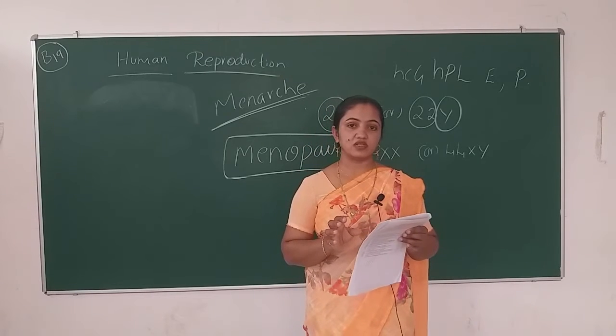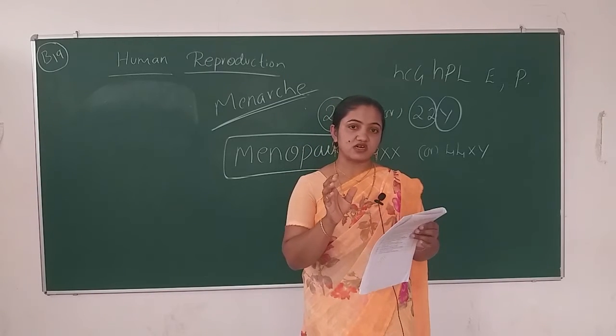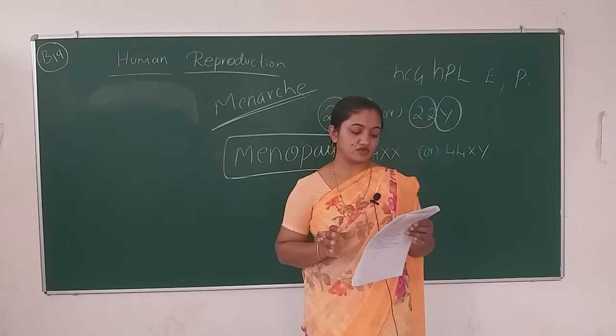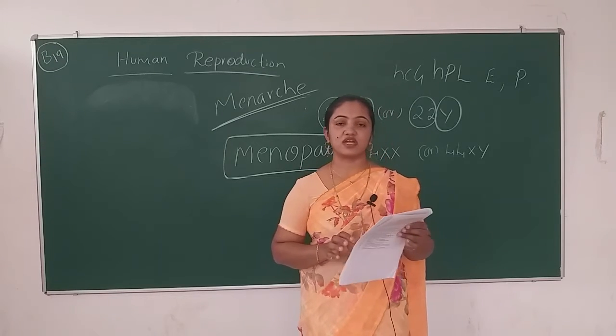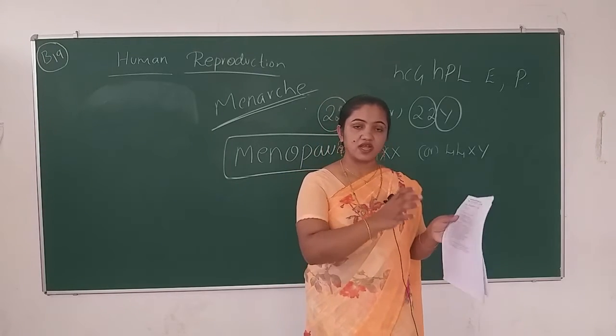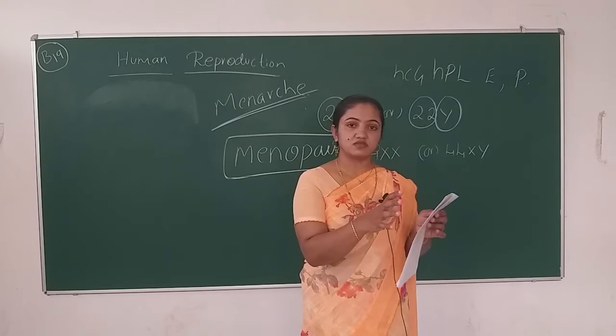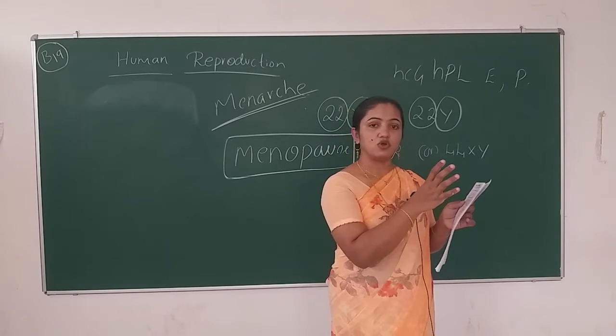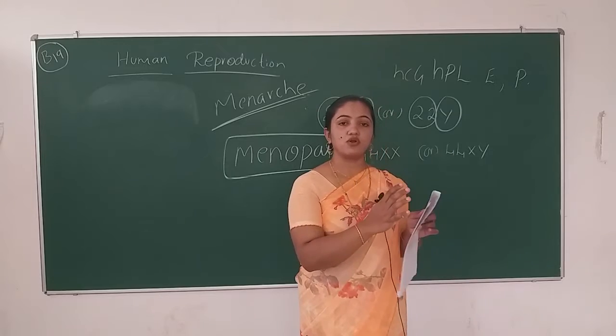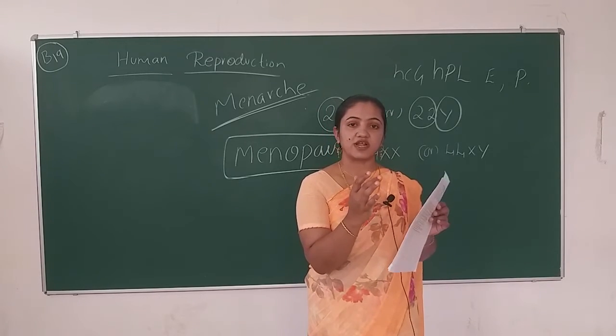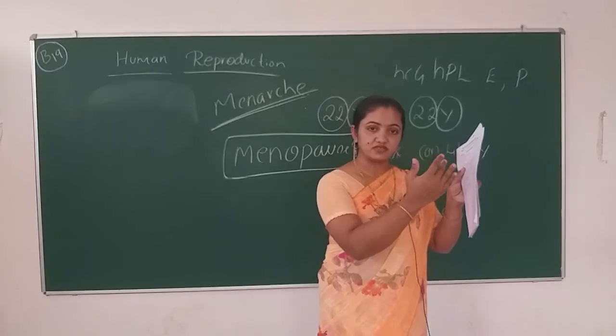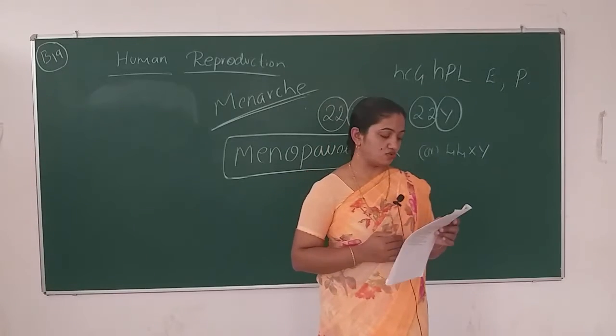The oxytocin starts the uterine wall contraction. It acts on the uterine muscle, so that the uterine muscles show stronger and stronger contraction. When the contraction begins, the fetus will come out.